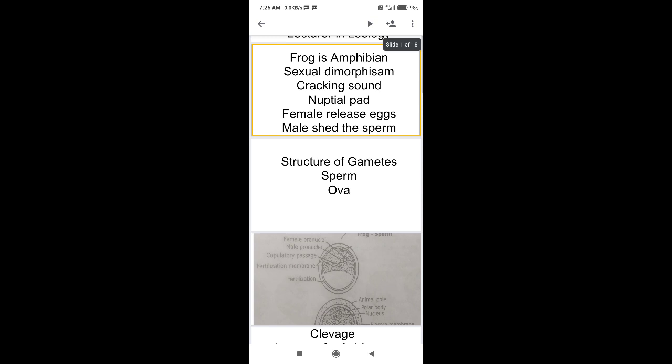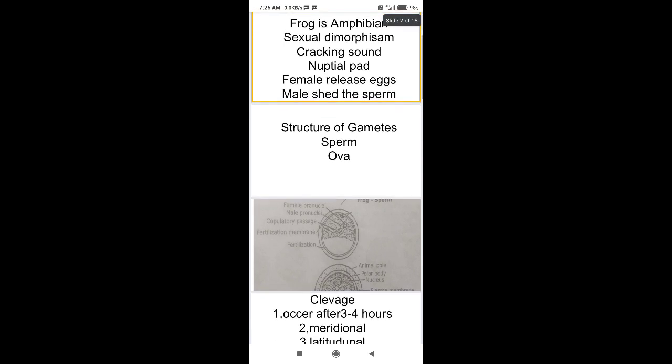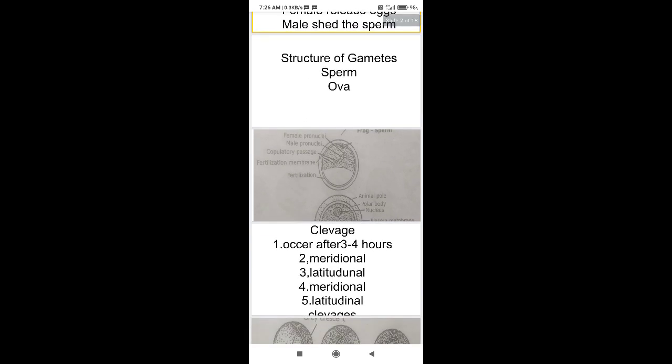Next, generally the male sheds the sperms, and the female releases the eggs. Next, the structure of gametes. Generally, the female releases the ova and the male releases the sperm. So now we can study the structure of the gametes.